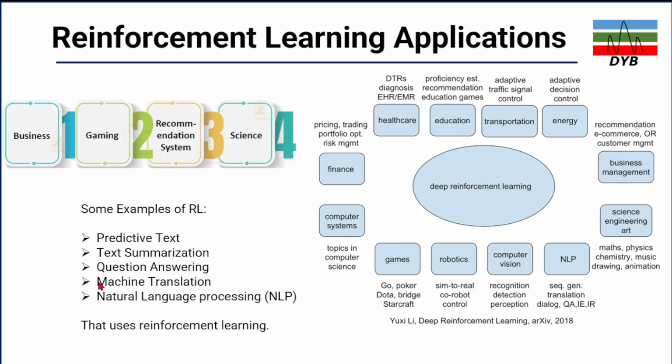And machine translation, there are a lot of algorithms which you use for machine translation. Also natural language processing. So if you record a video or if you have a text in a different language, there are many machine learning algorithms which use reinforcement learning to translate that language into the other language and also learn from the previous experiences.